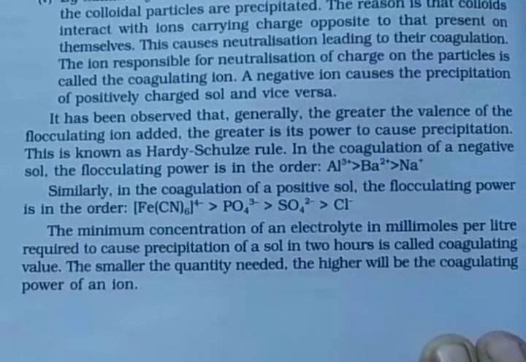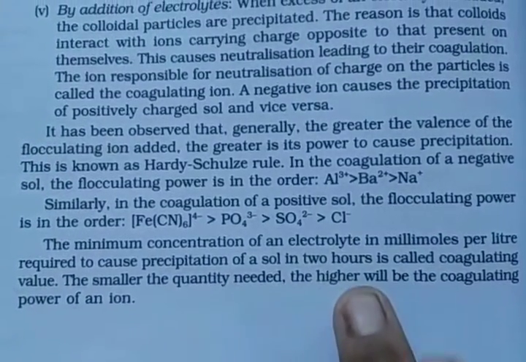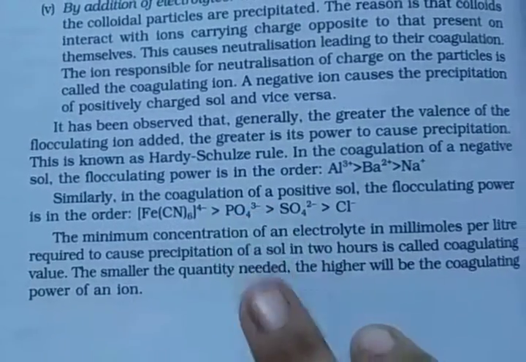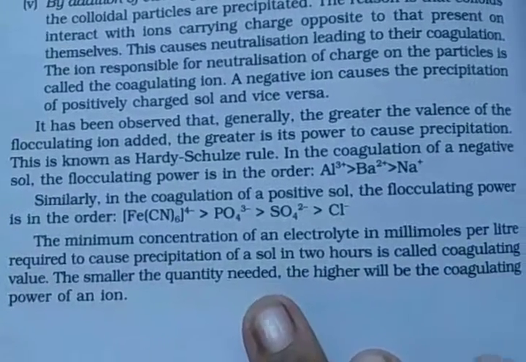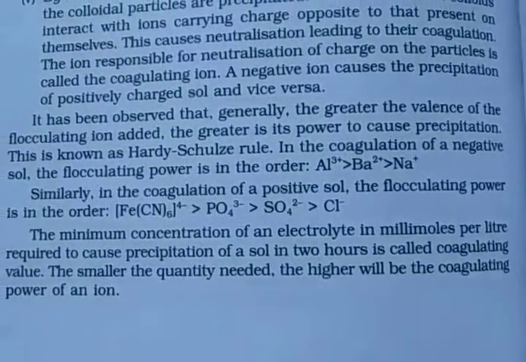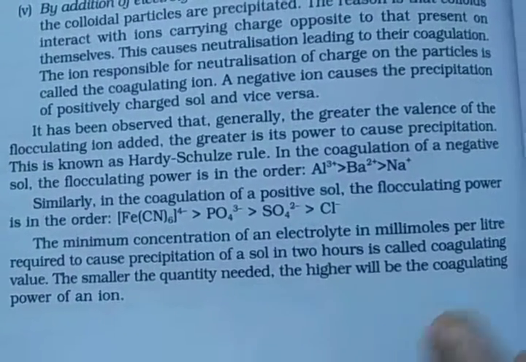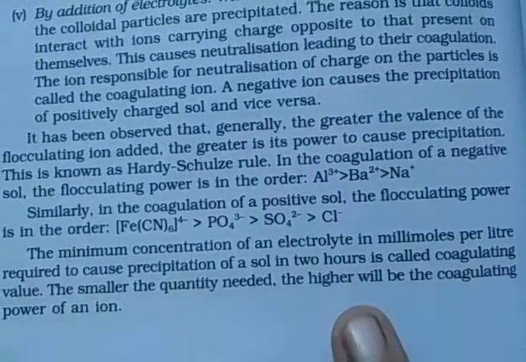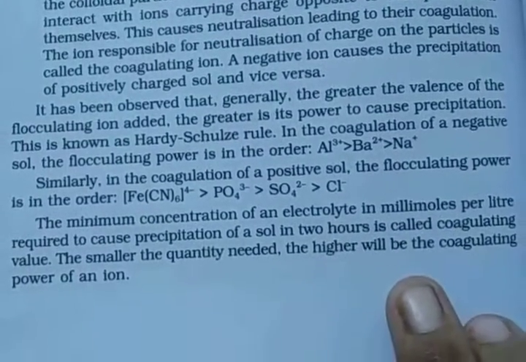The minimum concentration of an electrolyte in millimoles per liter required to cause precipitation of a sol in 2 hours is called the coagulating value. And the smaller the quantity needed, the higher will be the coagulating power of an ion. So the quantity is inversely proportional to the coagulating power of an ion. Smaller quantity means higher coagulation power.